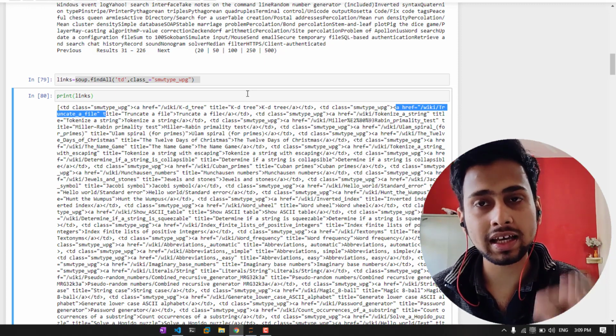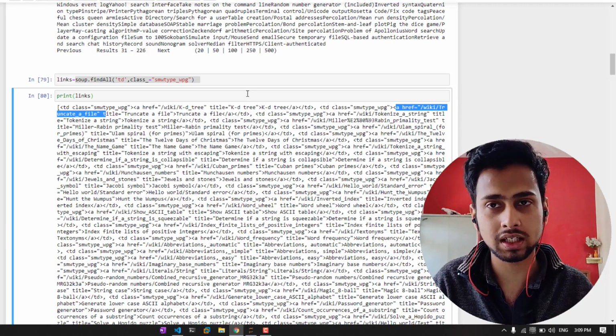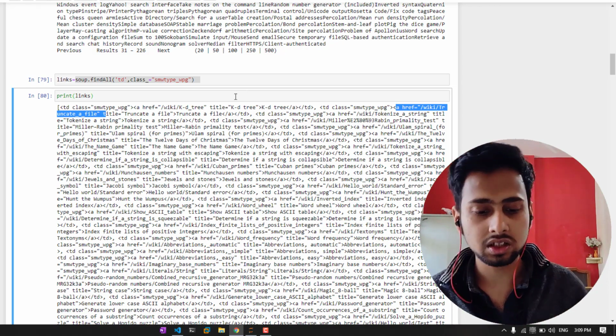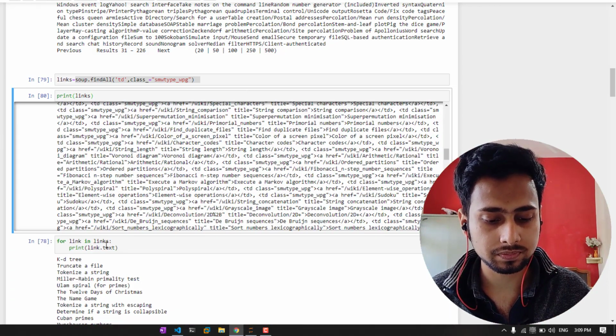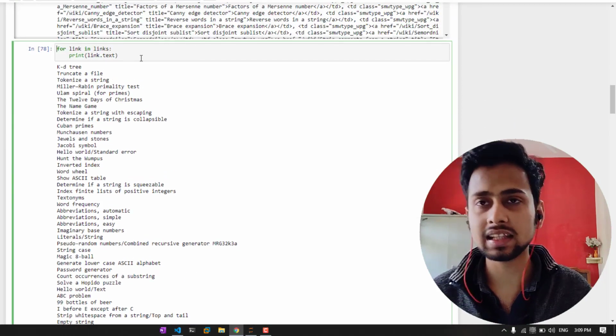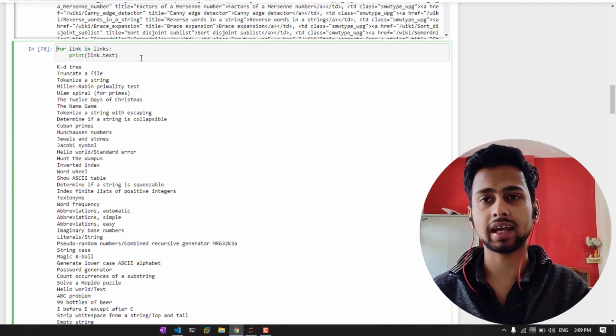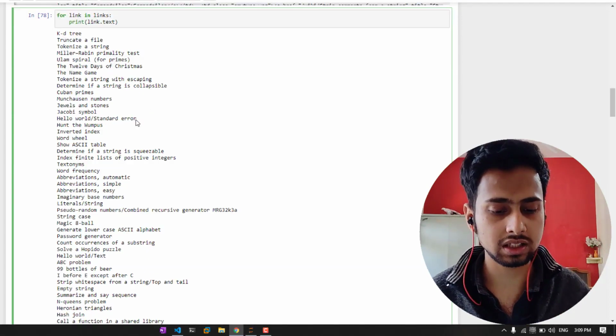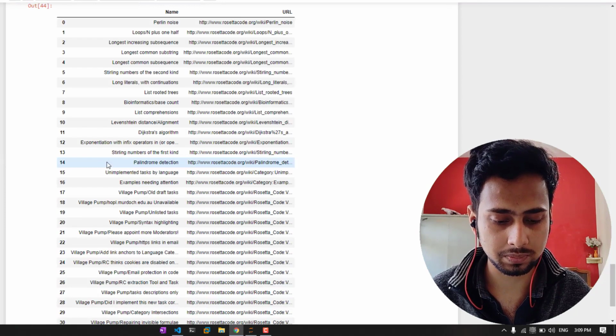And here we have to iterate throughout all of those elements, and we have to select the anchor tag as well as their links. So what we are going to do here is, I wrote for link in links, print link.text. So we are iterating throughout links, and we are printing the text. So this, I think we are basically done, so I will skip this part.